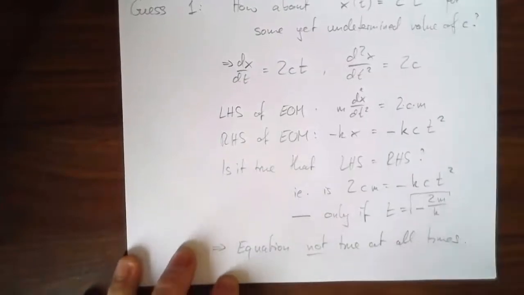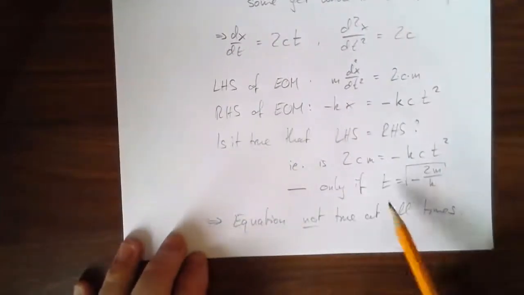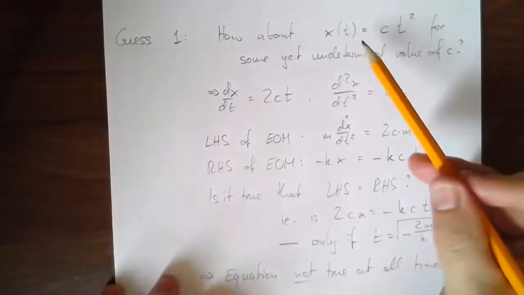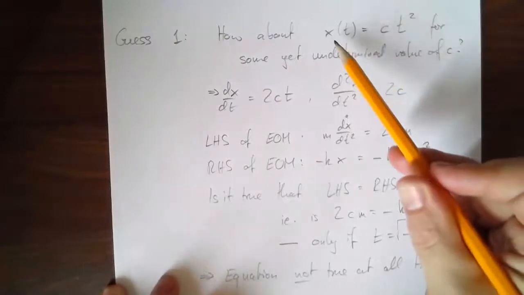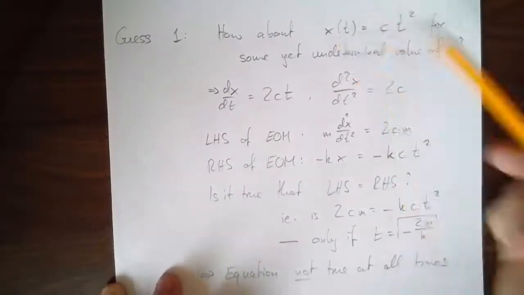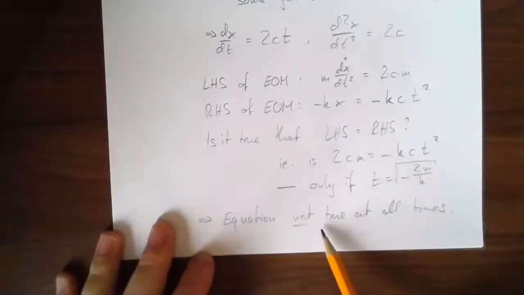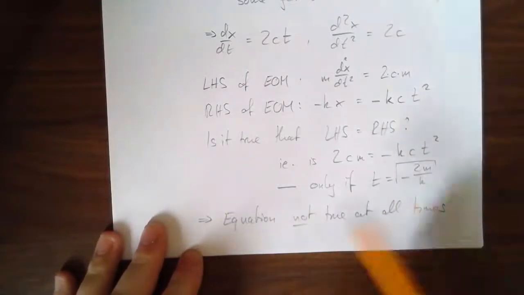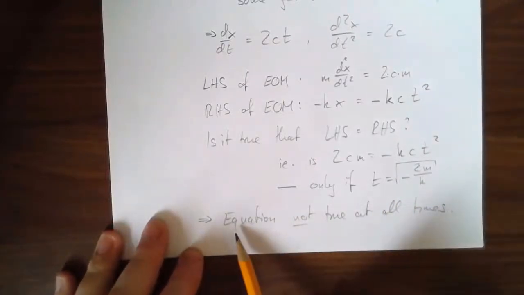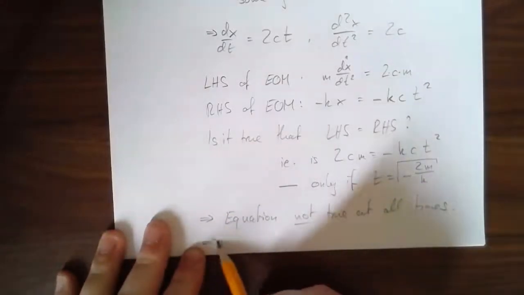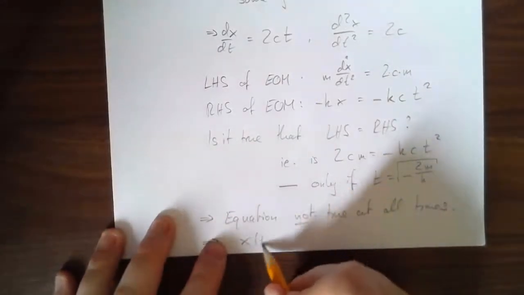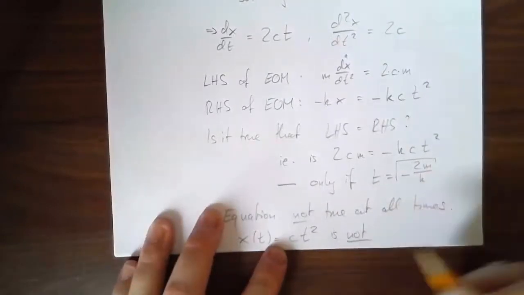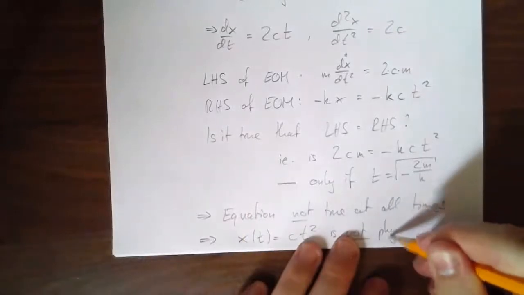What does that mean? If the equation of motion is not true, that means the laws of physics don't apply if that were indeed the correct function that describes the position of the mass. But the laws of physics do apply. That's the whole point of doing physics, you're trying to figure out what those laws are. So that implies x of t equals ct squared is not physically possible.